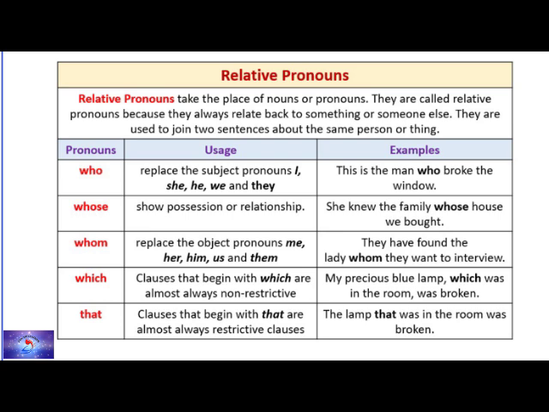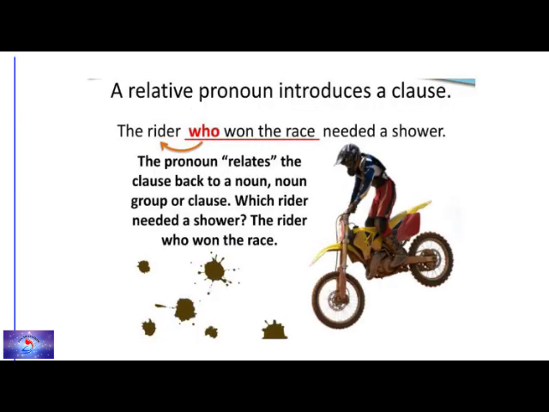My precious blue lamp which was in the room was broken. Again, which refers to a thing, the blue lamp. The lamp that was in the room was broken. So let us look into this topic in detail. A relative pronoun introduces a clause. The rider who won the race needed a shower. The pronoun relates the clause back to a noun group or class.